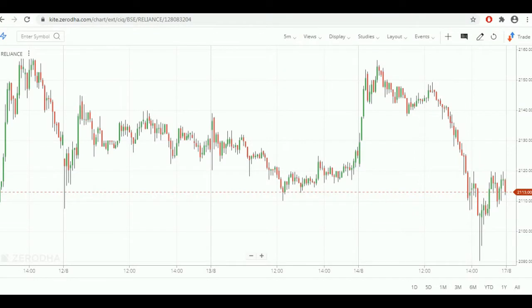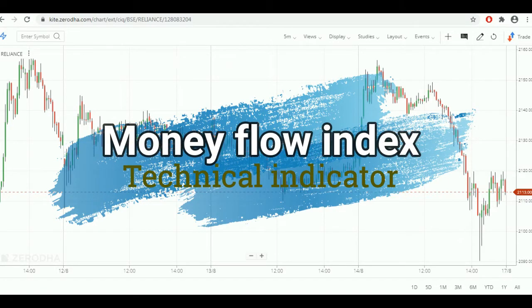Hey, this is Ram. Today I came up with one of the momentum oscillators called the Money Flow Index.